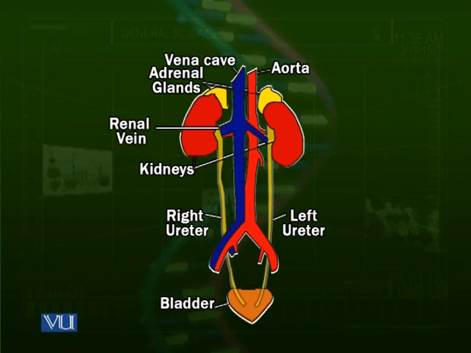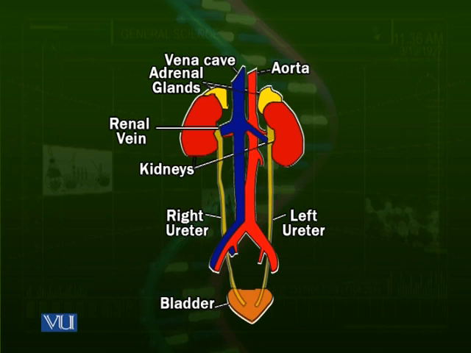If we start from the top, we can see on the right side in red color the aorta. Aorta is the main vessel with oxygenated blood coming from the heart. On the left side, we can see in blue the vena cava, the major vein which is taking the blood from the body back to the heart. This is deoxygenated blood.